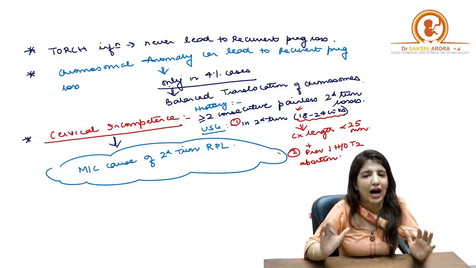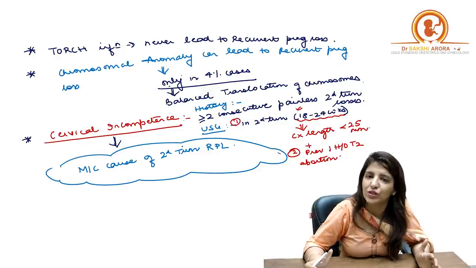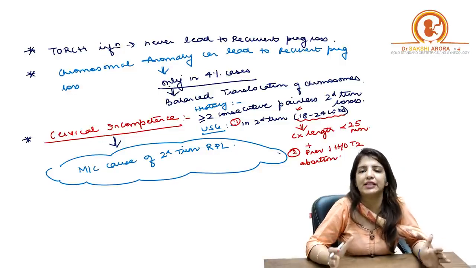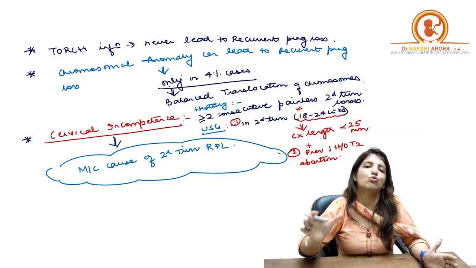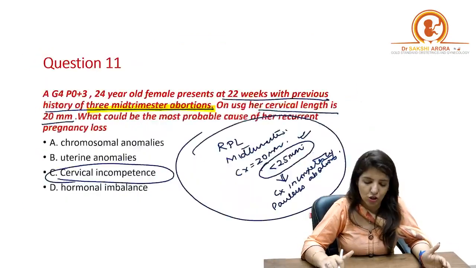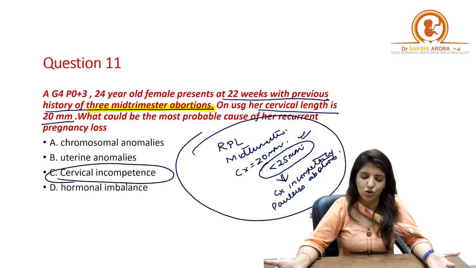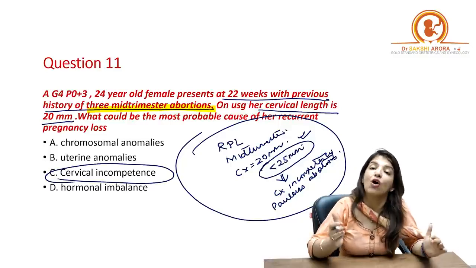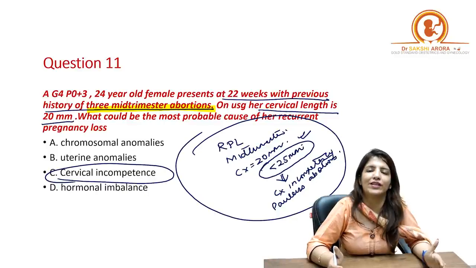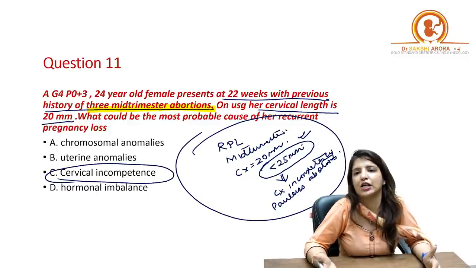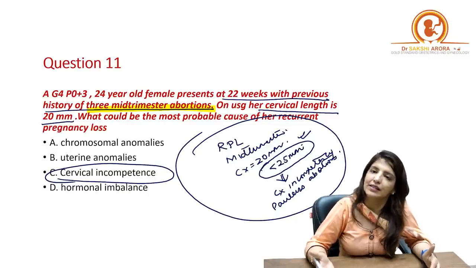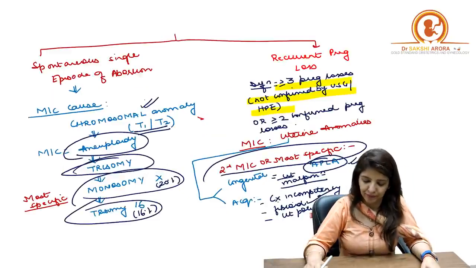Cervical cerclage, the ideal time is between 14 to 16 weeks, but it can be done any time between 16 to 24 weeks. So this patient over here was coming to you at 22 weeks with a previous history of 3 mid-trimester abortions. On ultrasound, cervical length is 20 millimeters. That definitely is an indication for doing cervical cerclage, right?